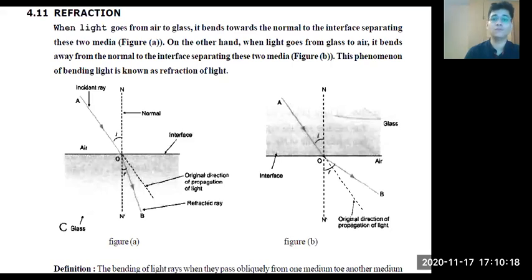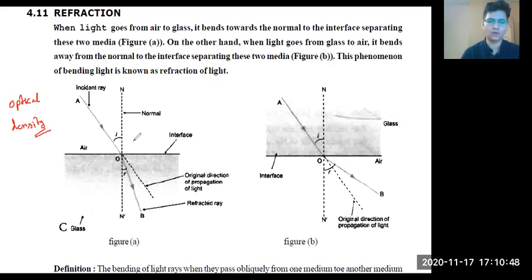But when you talk about light, or objects in which light is passing, there's something called optical density. Optical density. So what is the meaning of optical density? It is basically the nature of the material through which light is passing.